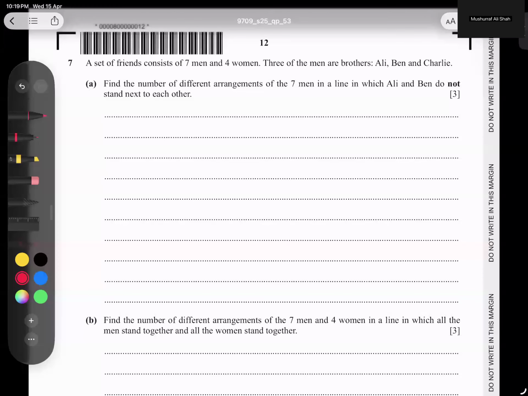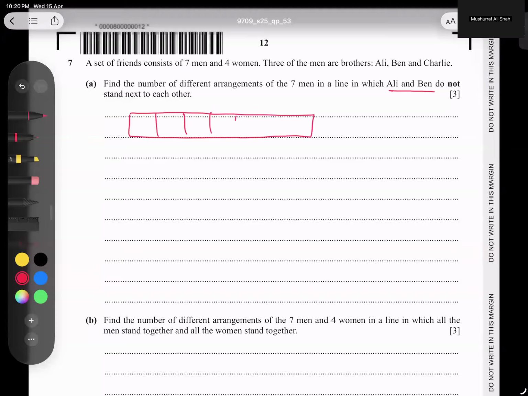Question number 7, students. A set of friends consists of 7 men and 4 women. 3 men are brothers. Okay, Ali, Ben, and Charlie. And find the different arrangements if 7 men in a line in which Ali and Ben don't stand next to each other. They don't say it directly, but we will do the opposite, students. What is the method to do the opposite? So let's try to do it.